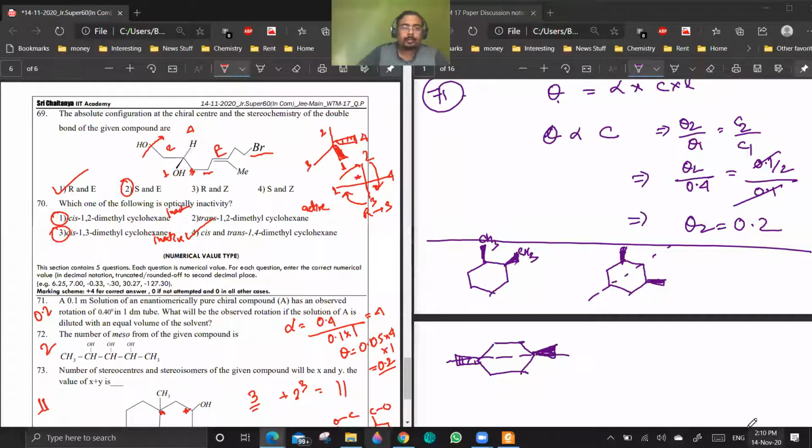Are you getting the point? Yes, sir. This is going for key change. Sir, in option 1, what is the reason? Now, option 1, I have told you, this molecule is chiral because there is no plane of symmetry passing through it, but it is optically inactive.